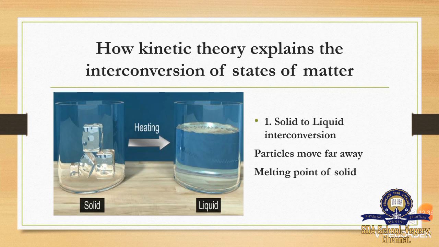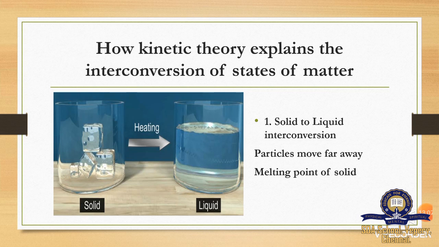So the first category is solid to liquid conversion. When we heat ice cubes, we get water. The particles move far away, and when we heat, the ice cubes will start melting. This is said to be the melting point of the solid.